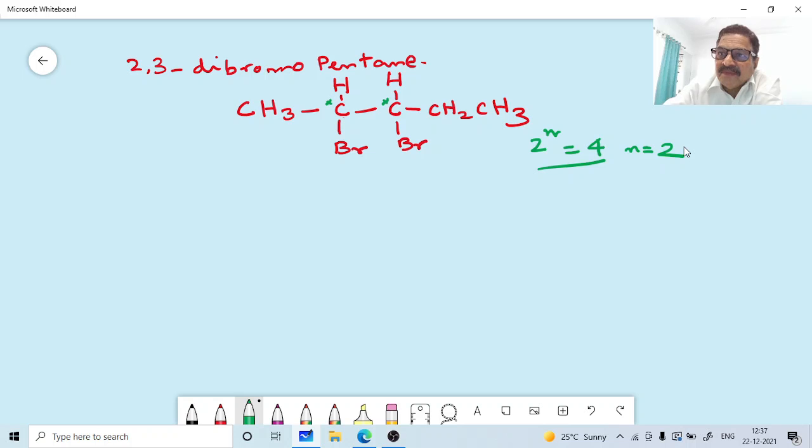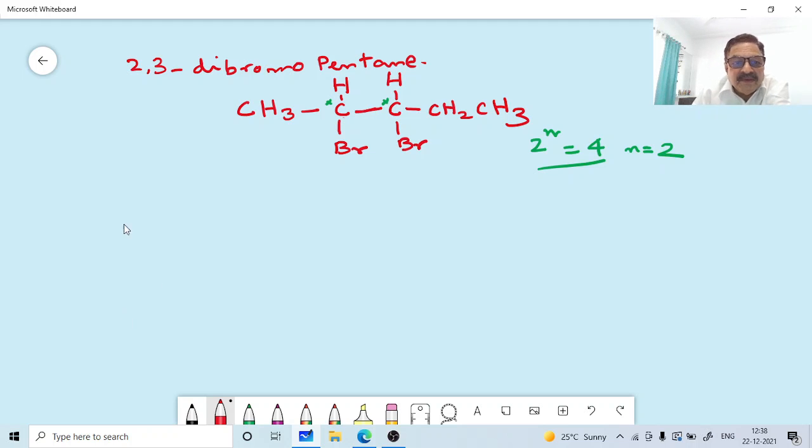Now let us draw. How will you draw this maximum number of stereoisomers? Draw one stereoisomer, then draw its mirror image. You see how we can find all the stereoisomers for a compound with two stereogenic centers. By arbitrarily arranging the substituent groups around the stereogenic centers, that is only arbitrary, then you draw the mirror image. That is the procedure here. There is no hard and fast rule that certain groups should come in a particular position.